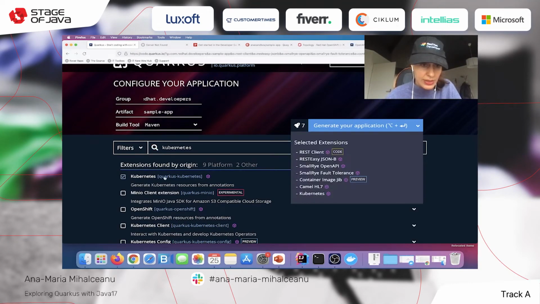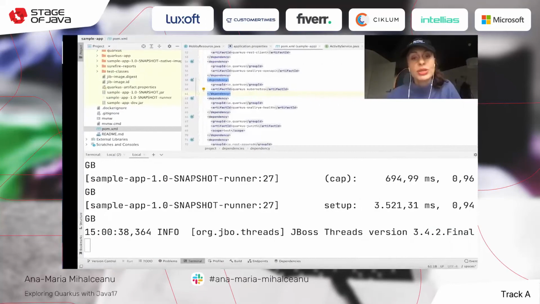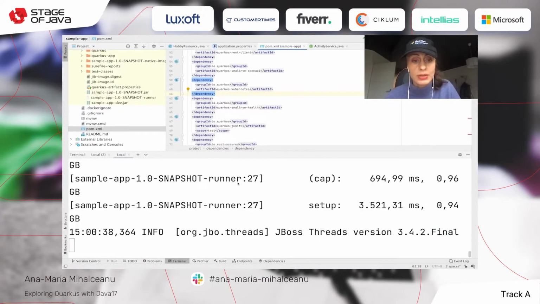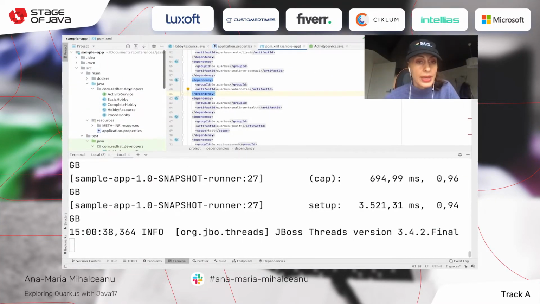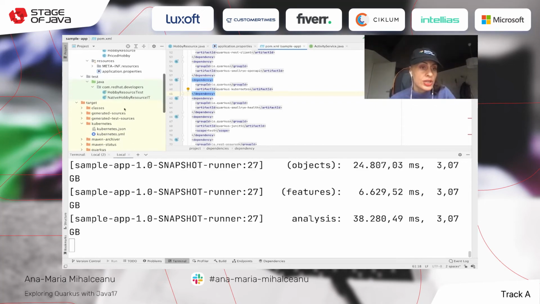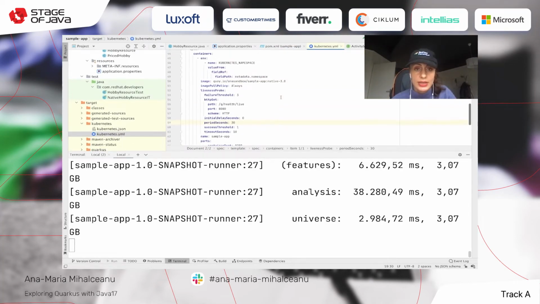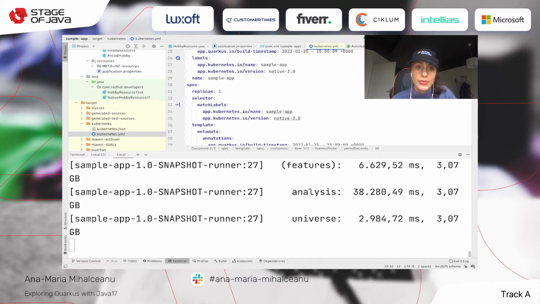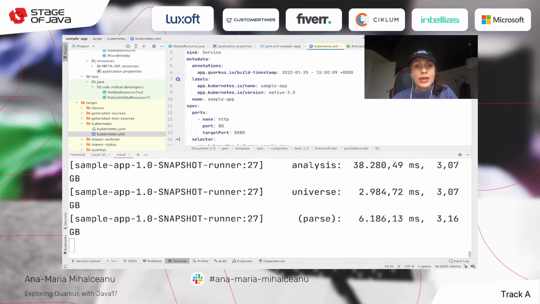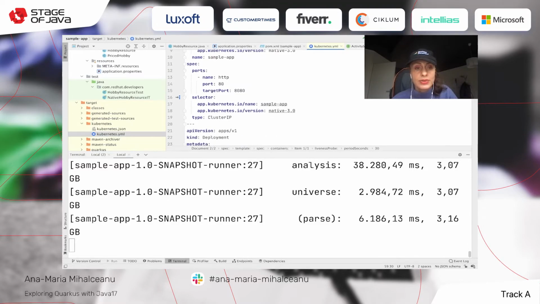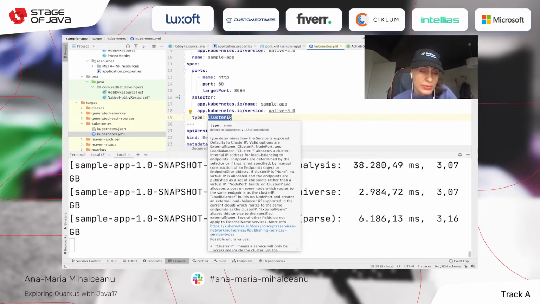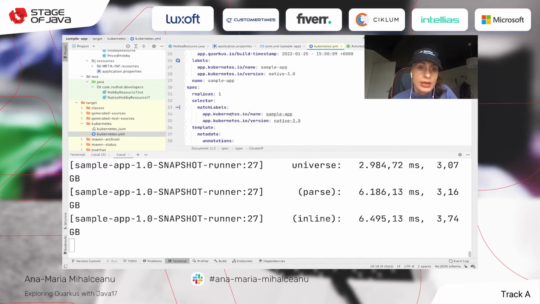And this is the Quarkus Kubernetes extension. So this generates Kubernetes objects at compile time. And if you're interested in where they are generated, they're generated under /target/kubernetes/kubernetes.yaml. So you can use them both. And you see here that if you're not giving any details of what type of service you would like to build, it's going to be ClusterIP.